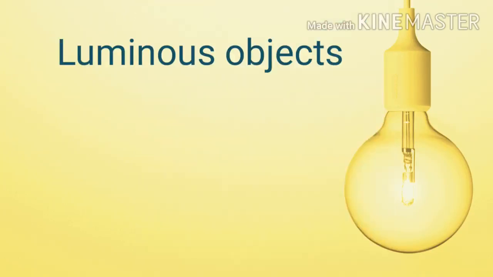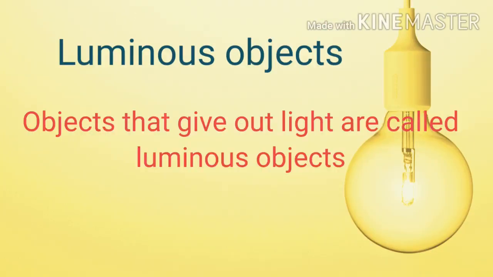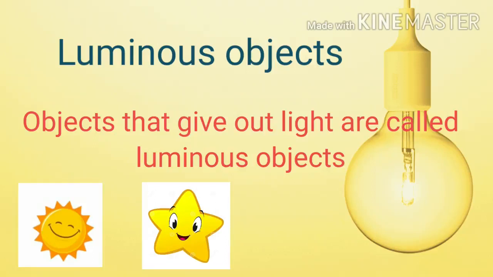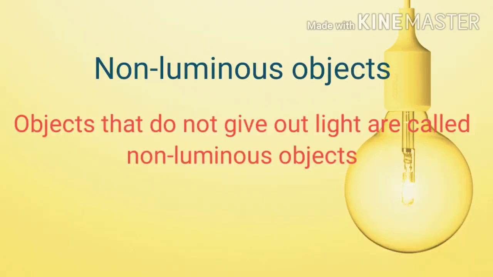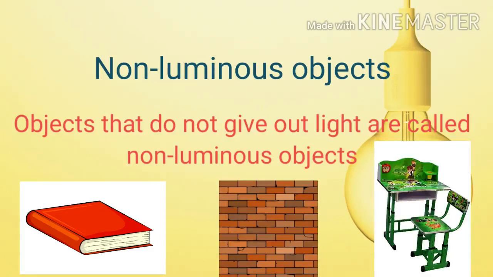Now let's discuss luminous objects and non-luminous objects. Objects that give out light are called luminous objects. For example, sun, star, candlelight, bulb, etc. Objects that do not give out light are called non-luminous objects. For example, book, wall, table, chair, etc.